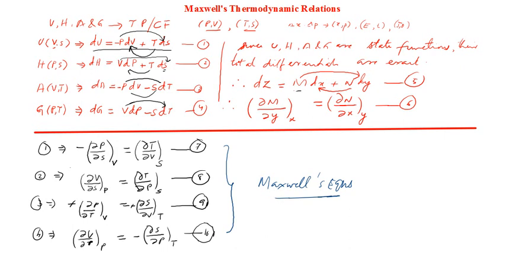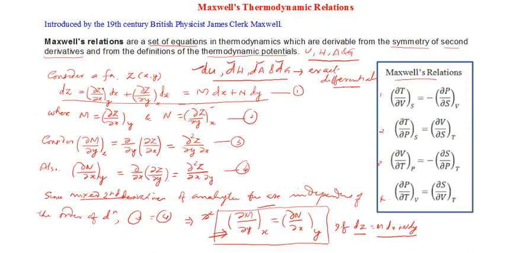These are the equations that we have written. So just try to recall this one: minus ∂P/∂S is equal to ∂T/∂V. The LHS and RHS have been changed here, that's no issue. So ∂P/∂S is equal to ∂T/∂V. Similarly, you can cross check each of the equations.